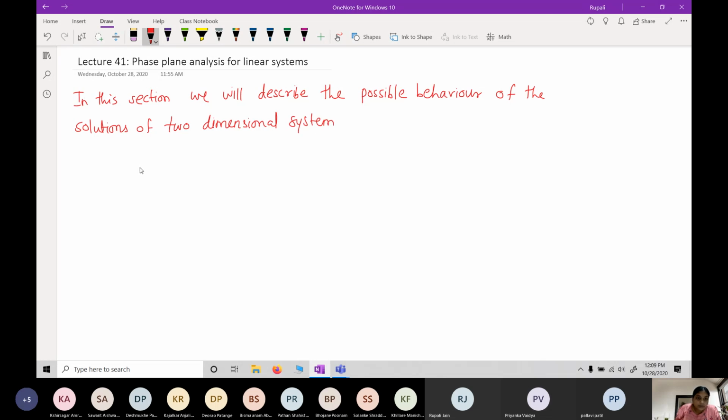What is the system? u(t+1) = A u(t). We will number it 4.14, where A is a non-singular 2 by 2 matrix.